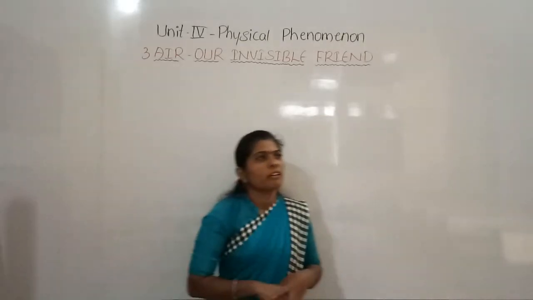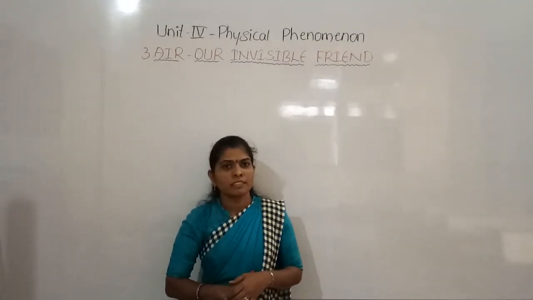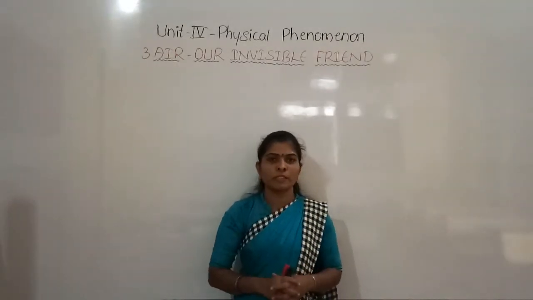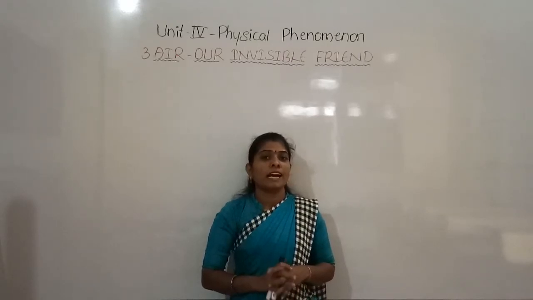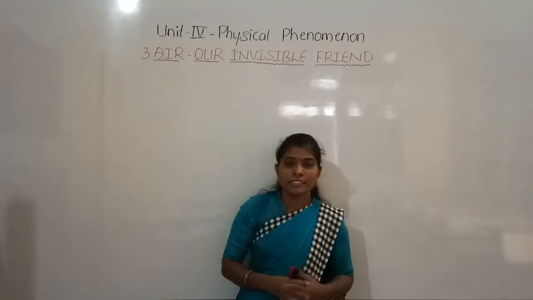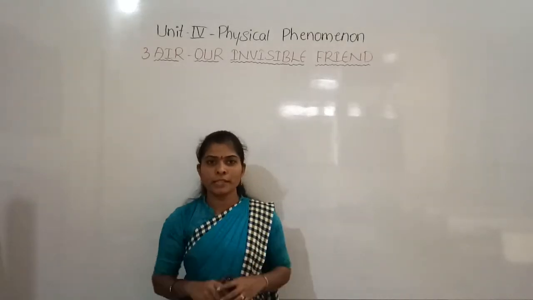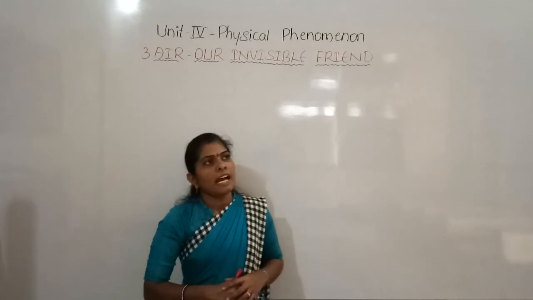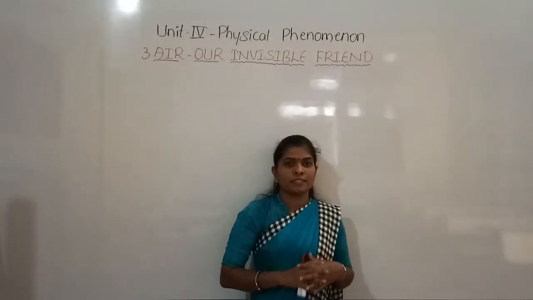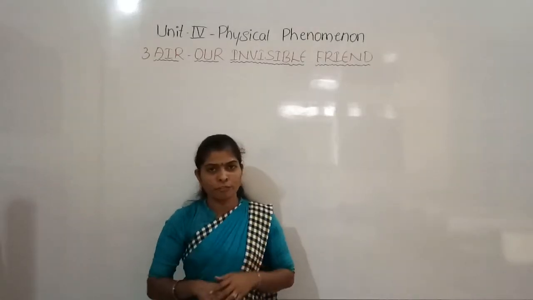Then where is this oxygen present? Yes, this oxygen is present in the atmosphere. And when we exhale the air, where does this carbon dioxide go? Yes, it enters the atmosphere. And the plants, we know that plants are the first members in every food chain.